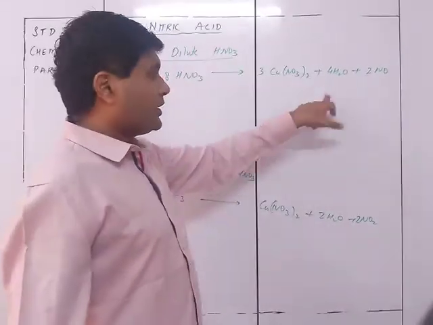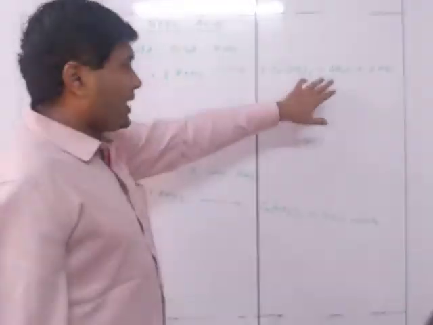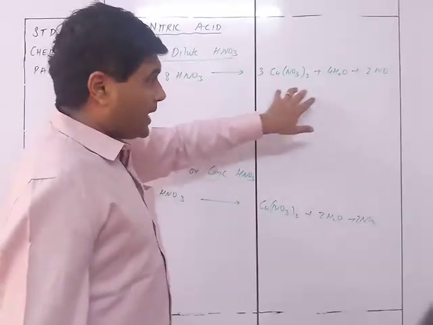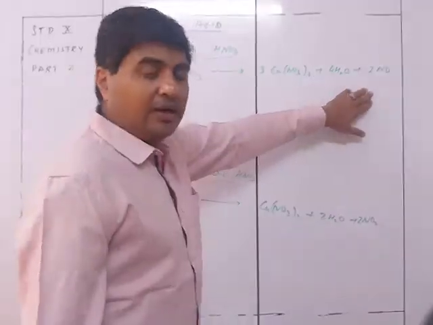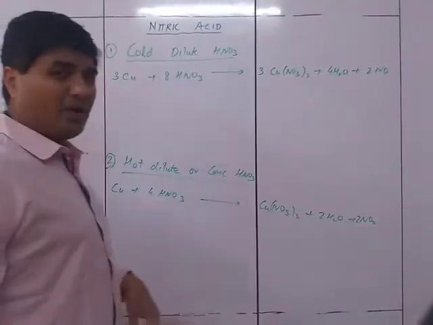Of course, salt and water will be there. Nitrate, salt and water is going to be one of the parts. But apart from nitrate and water, it is going to give me NO for dilute and NO2 for concentrated. You can always remember this.